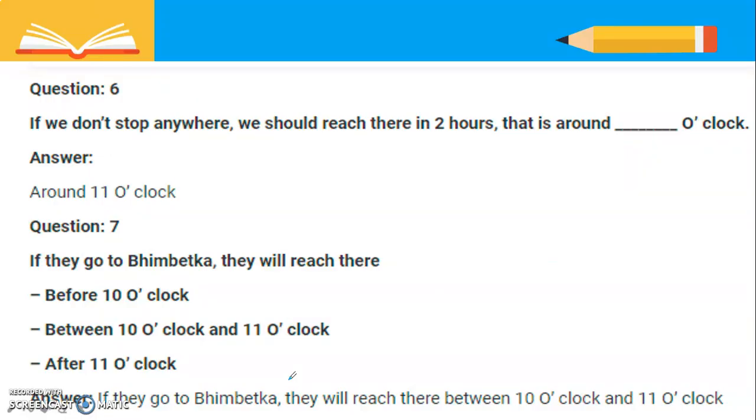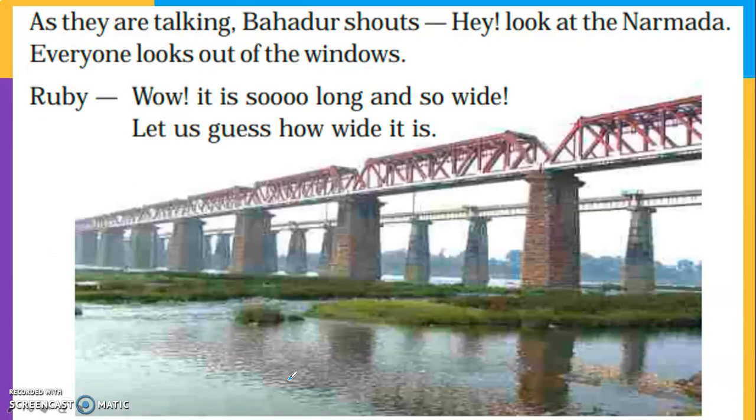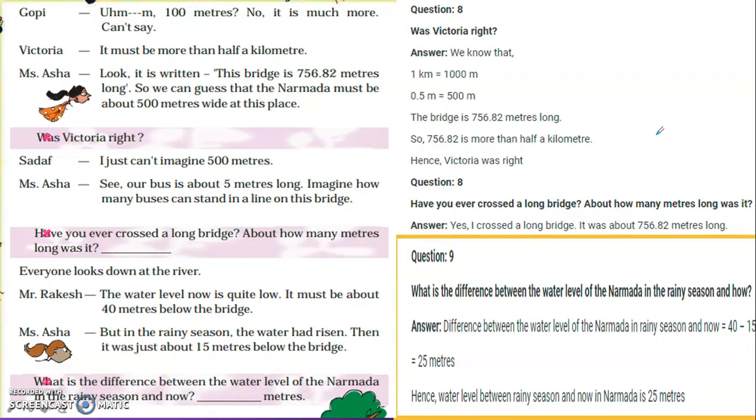This is what they have given. As they are talking, Bahadur shouts, hey, look at the Narmada. Everyone looks out of the window. Wow, it is so long and so wide. Let me guess how wide it is. Yani what is the width? Gopi says maybe 100 meters or maybe it is much more. I can't say. Victoria says it must be more than half a kilometer. So Miss Asha says, look over there, the bridge is 756.82.